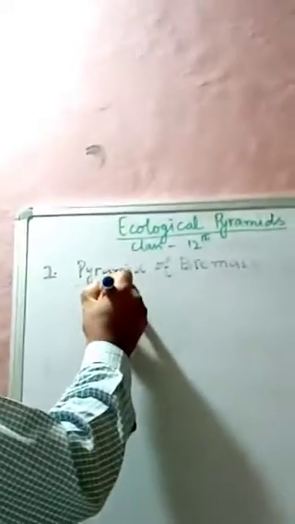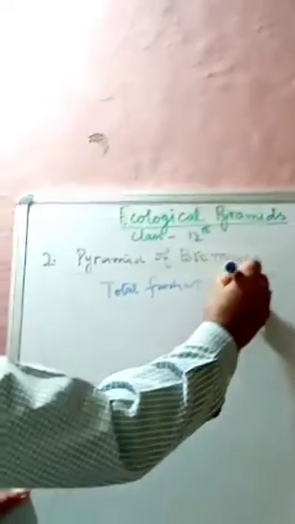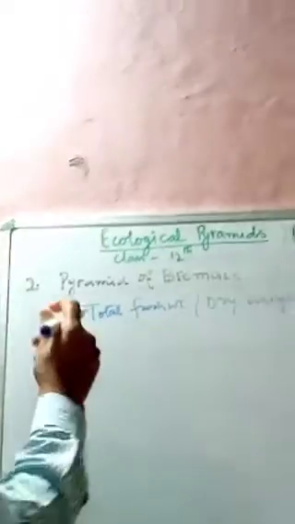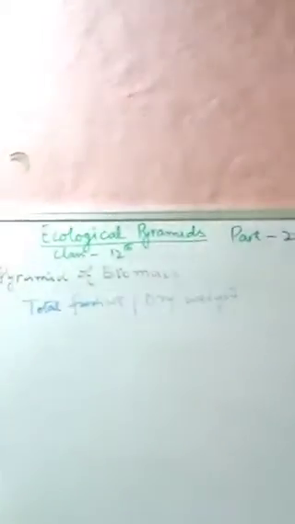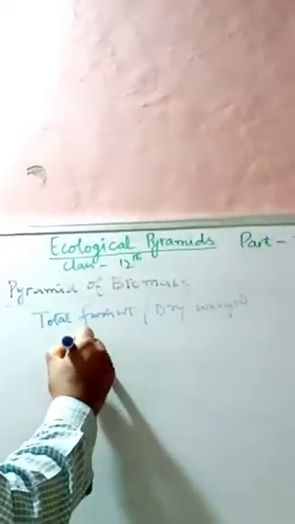Biomass is simply the total fresh weight or the dry weight of an organism or an organic matter which is found in various trophic levels in a food chain per unit area,